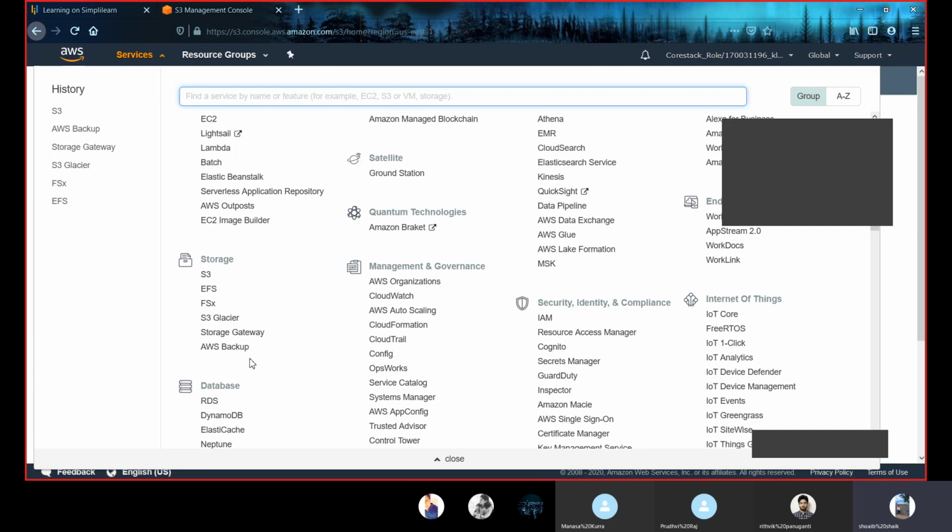And here S3 Glacier is a low cost one. We are charged like $0.004 per hour per gigabyte. So that was an overview of a storage service. This storage service satisfies both platform as a service and software as a service.